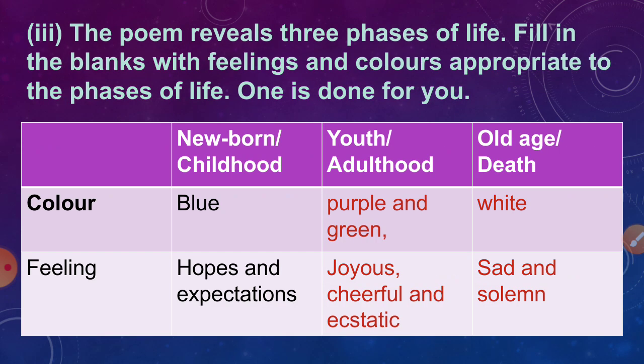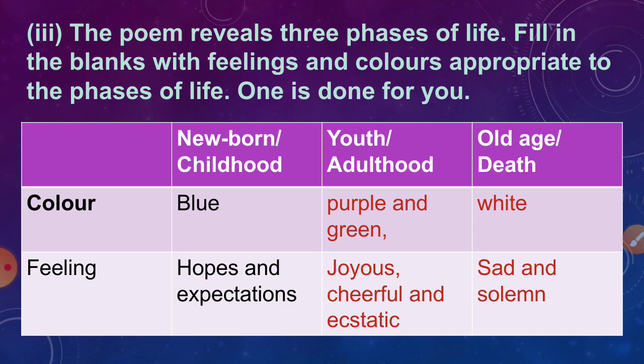The poem reveals three phases of life. This is something we studied in the explanation of the poem. Fill in the blanks with the feelings and colors appropriate to those phases of life. One is already given to us. The first phase is of newborn or childhood days, and the color mentioned is blue, and the feelings are of hopes and expectations. The second and third columns we have to fill in.